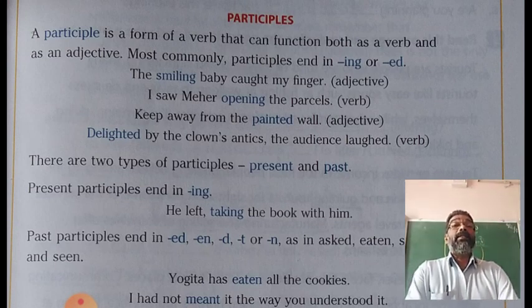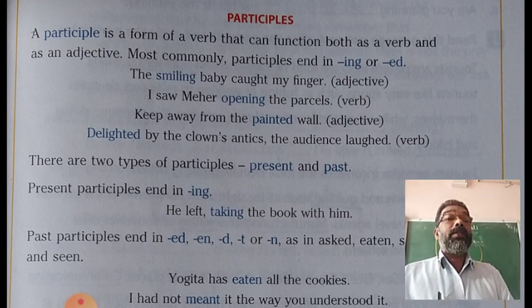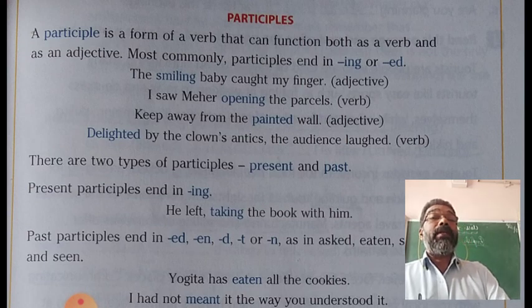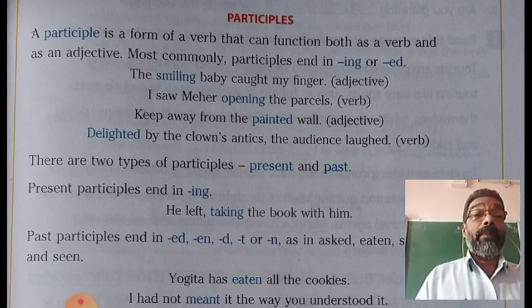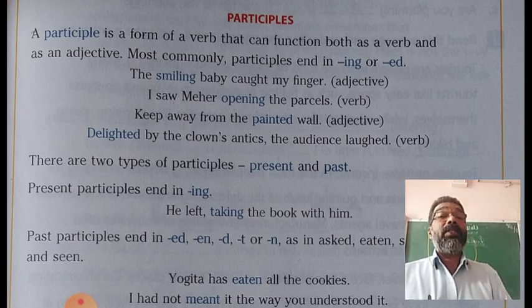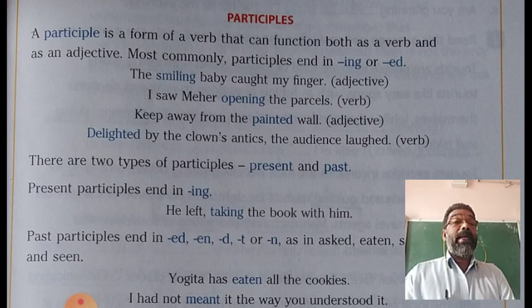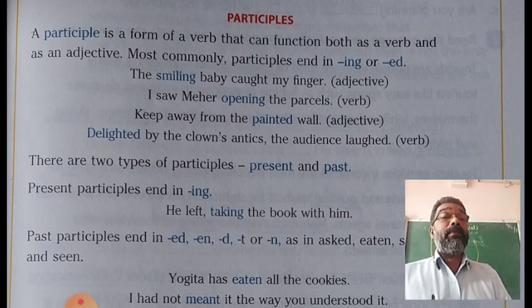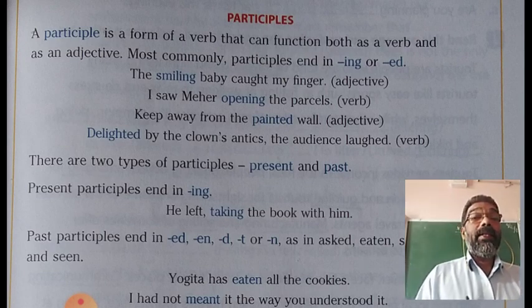Now another example, keep away from the painted walls. In the above two examples, the first one smiling, the second one opening, both were the ing form of verbs, that is present participle. The third example you see, keep away from the painted wall. Painted is the participle here, a non-finite verb. It is the third form of the verb paint.